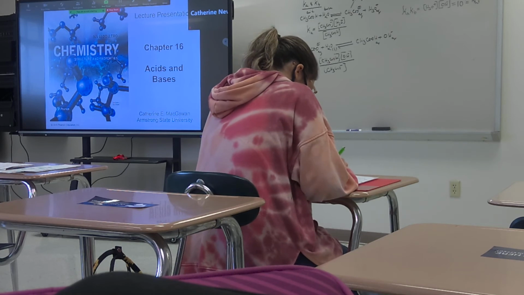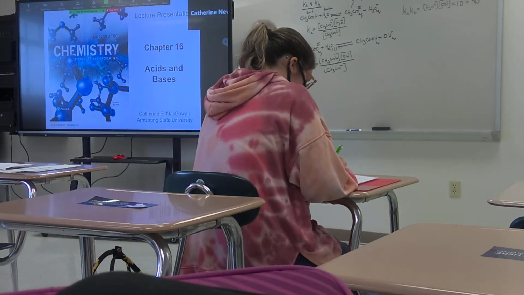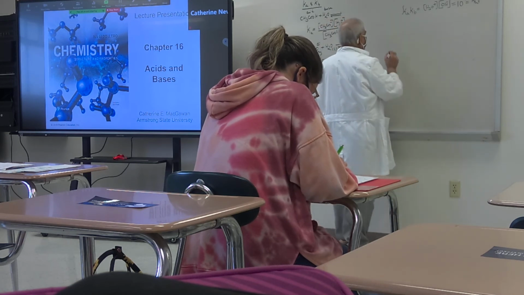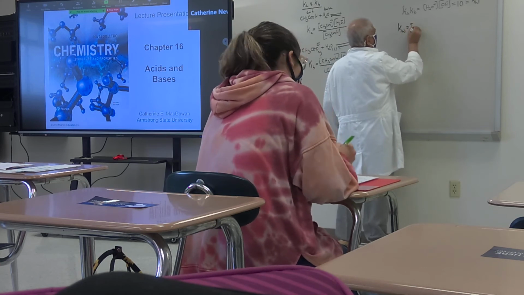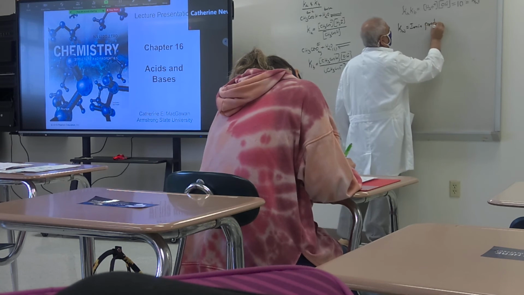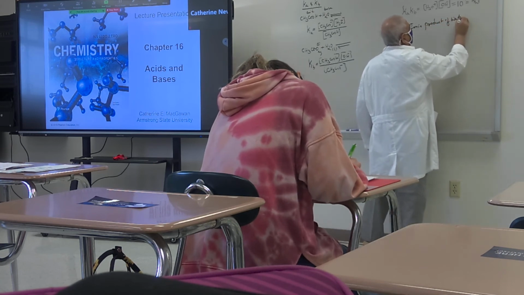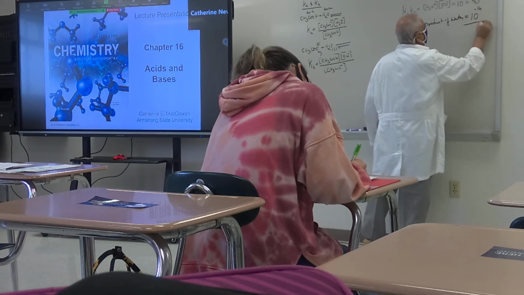And that constant quantity we call Kw. Therefore, Kw is called the ionic product of water. Ionic product of what? Water. Which is always constant, like I said, how much? 10 to the negative 14th.